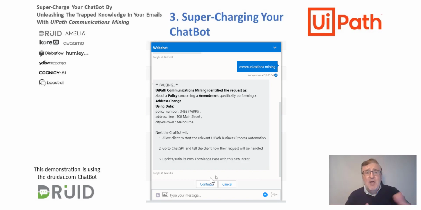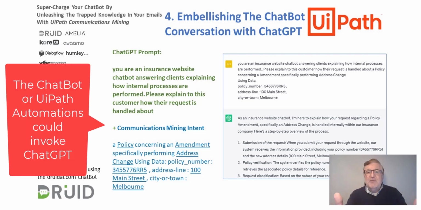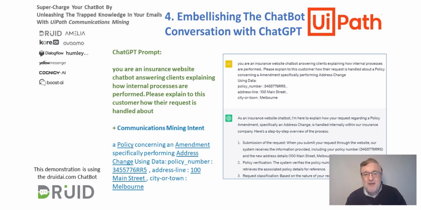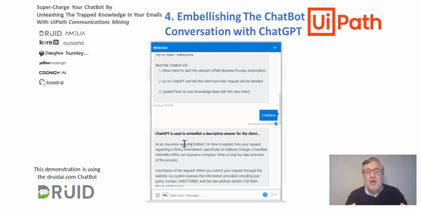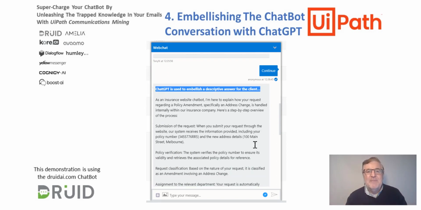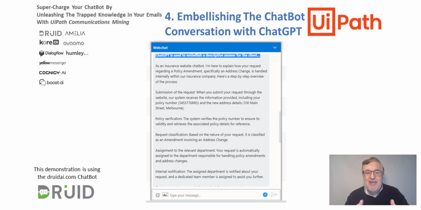Now, with ChatGPT, we've created a ChatGPT prompt on which we then append the Communications Mining intent information. And by passing that as a string to ChatGPT over an API, we can actually receive back, as you can see here on the right, a nicely formatted list of what we're going to do. So let's actually run this here. And there we go. We've actually now got the chatbot to go to ChatGPT and bring back an embellished response back to the client. So that would now be a seamless process where we can ask a complex question and get a really nice formatted answer back and invoke the business process automation.